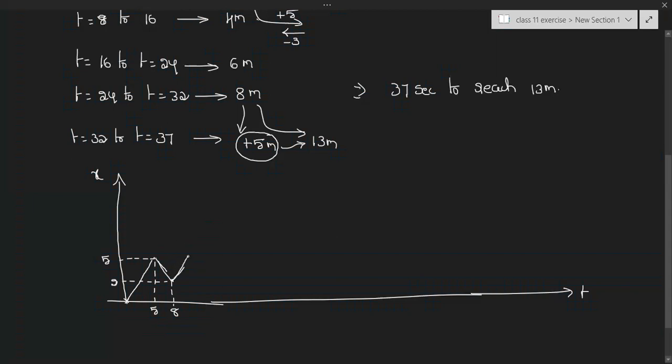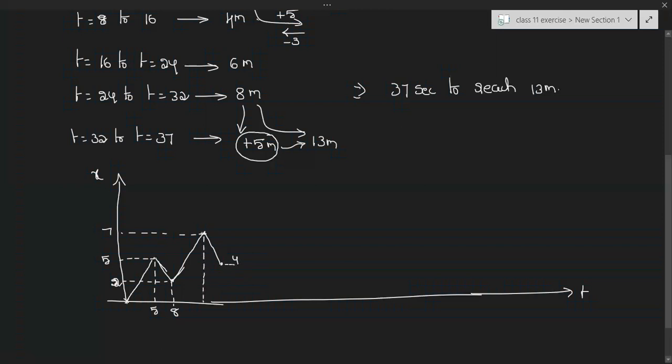Now again he will go in the forward direction by 5 meters. Here the displacement is 2. From here 5 meters means this will be 2 plus 5, nothing but 7. Now from here again he will come back by 3 meters. So 7 minus 3 means here the displacement will be 4.